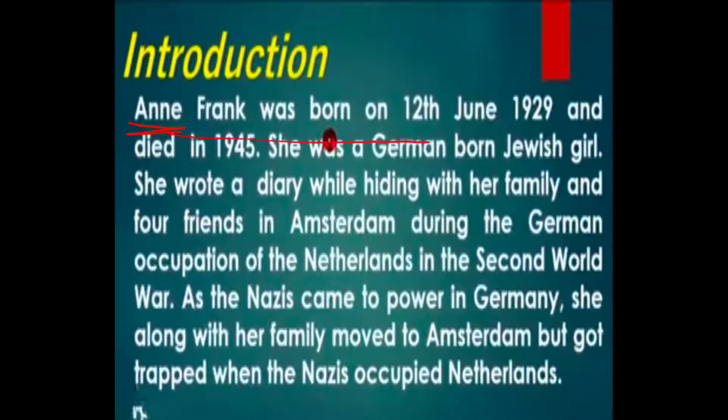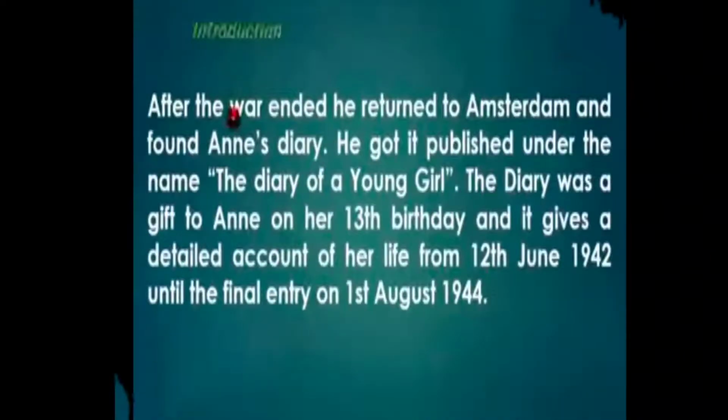That Anne Frank was born on 12th June 1929 and she died in 1945. Right? And which type of girl was she? She was a Jewish girl. She was born in Germany. Right? Why did she start to write down the diary? Because when she was hiding with her family, at that time she wrote that diary because she needed a friend, and she thought that no one can be a better friend than a diary. So let's come to the next part.